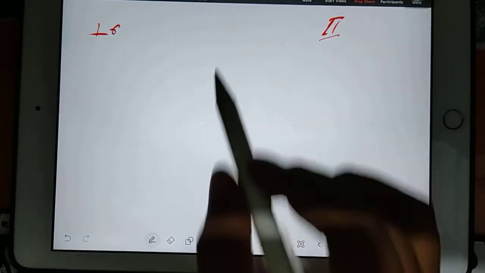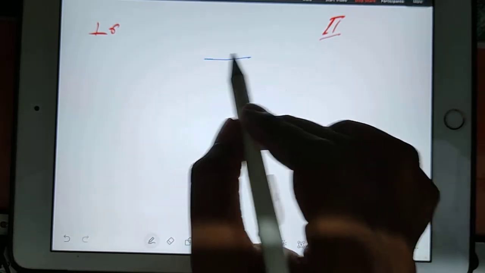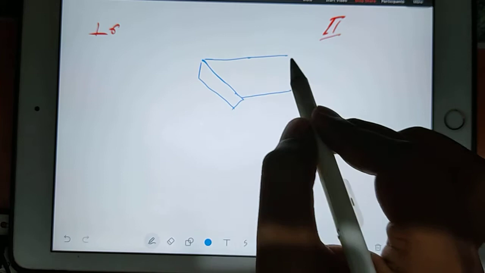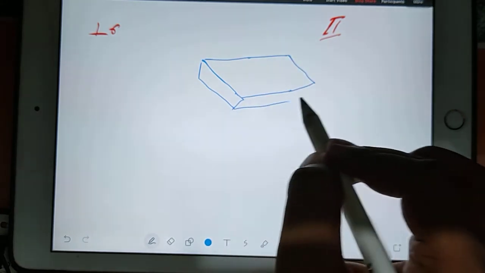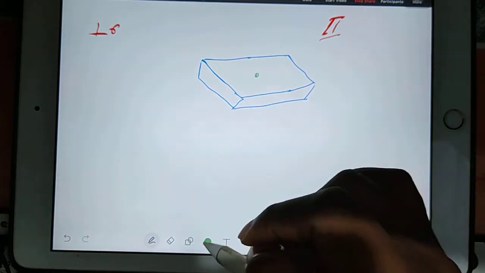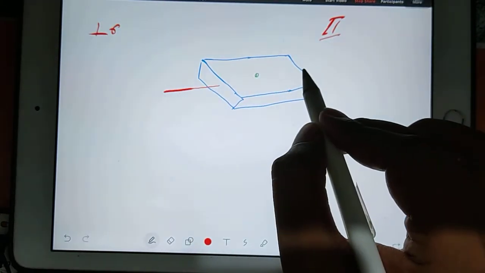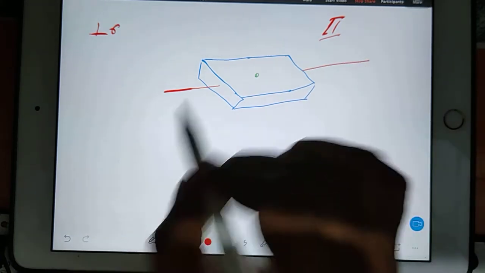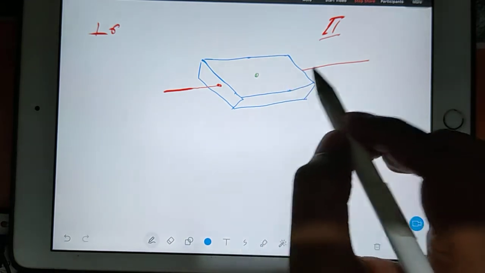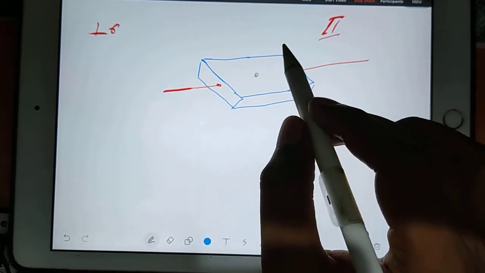So see guys, suppose you have any plate like this. Now in this plate, here you have its center of mass. So from the center of mass, any axis is passing. So you can see here any axis is passing. So there will be a lot of axes passing through the center of mass.